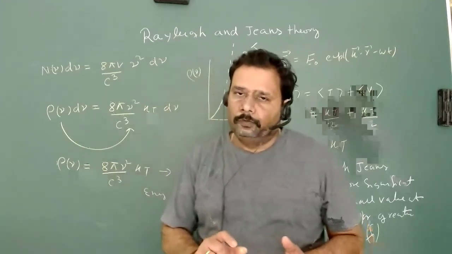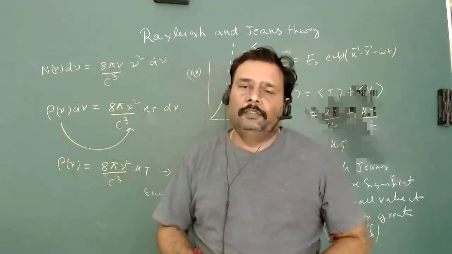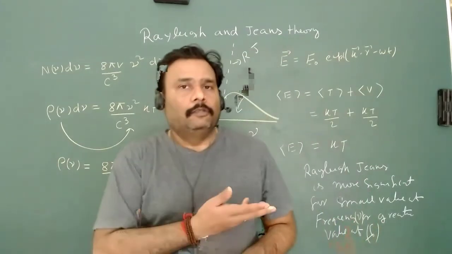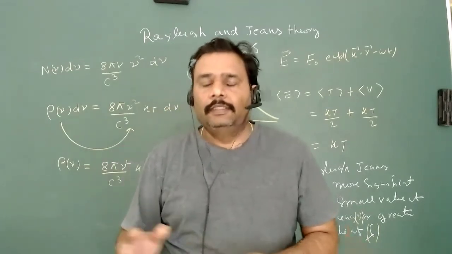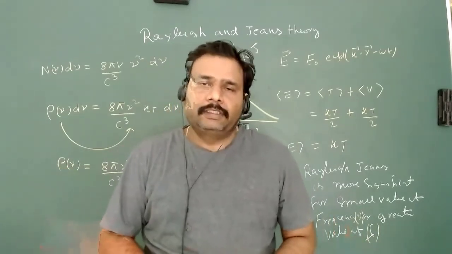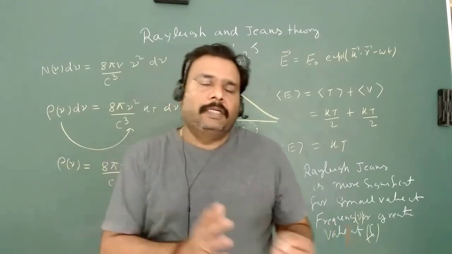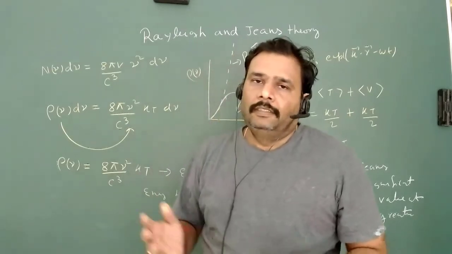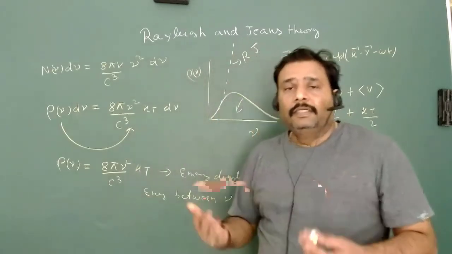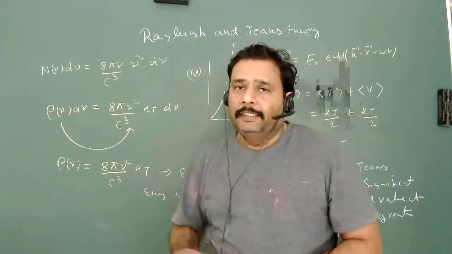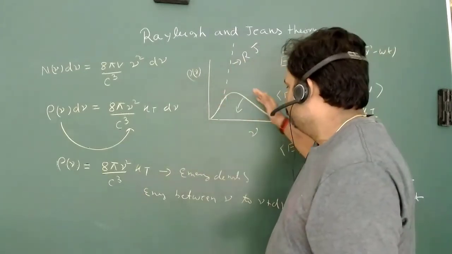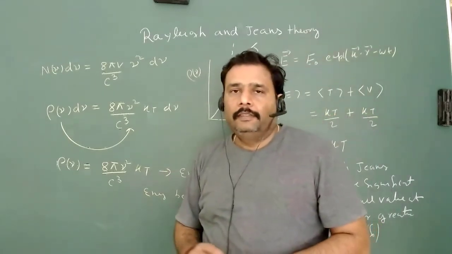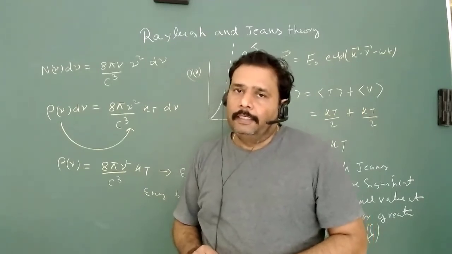He tried to include the classical Maxwellian theory of electromagnetism in his calculation. Up to some level he was successful, but he doesn't give the complete explanation of black body radiation, why this peak is there and after that it decreases again. It is not explained by Rayleigh-Jeans.